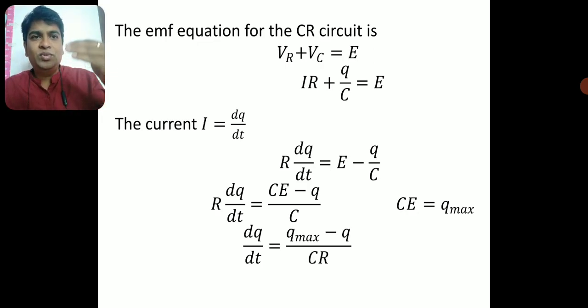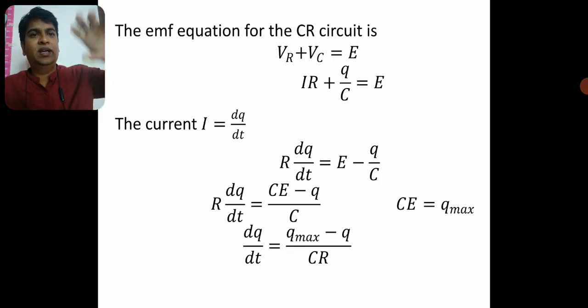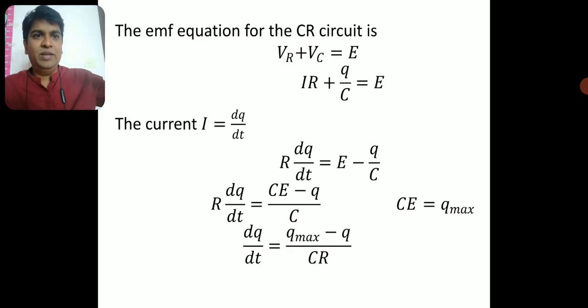I'll substitute I as dq by dt, so R into dq by dt. I am sending the second term, q by c, to the right hand side, and it becomes E minus q by c. So R into dq by dt is equal to E minus q by c.